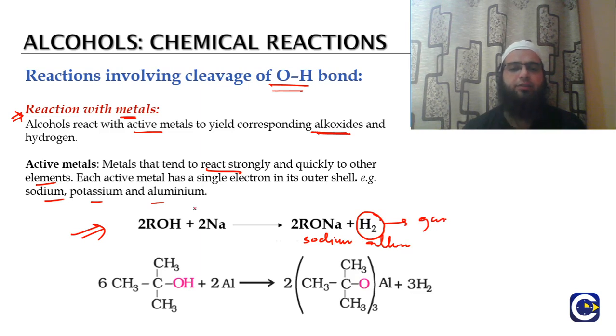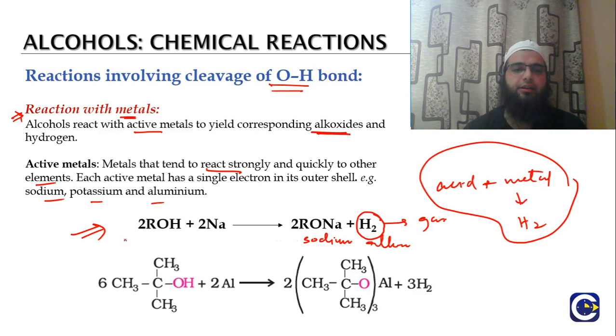And we should remember, if there is any reaction between an acid and a metal, it is going to give us hydrogen. So alcohol, as we discussed, is an acid, and its reaction with metal is giving hydrogen gas and the sodium alkoxide.